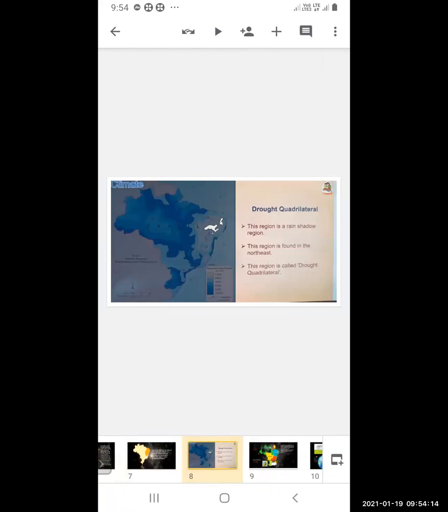Now you can see this rain shadow region. It is found in the northeast, highlighted in white, as the two pictures show. This region is called the drought quadrilateral.